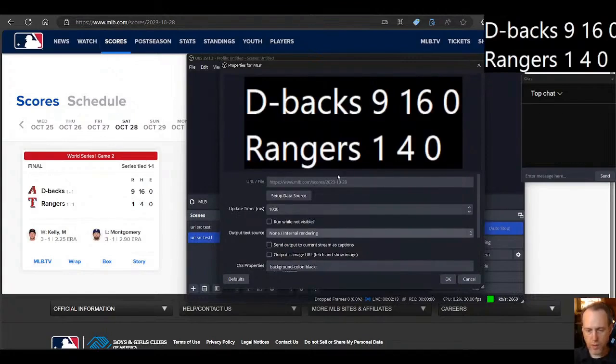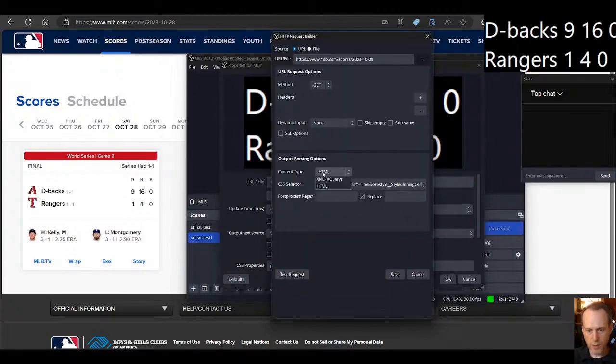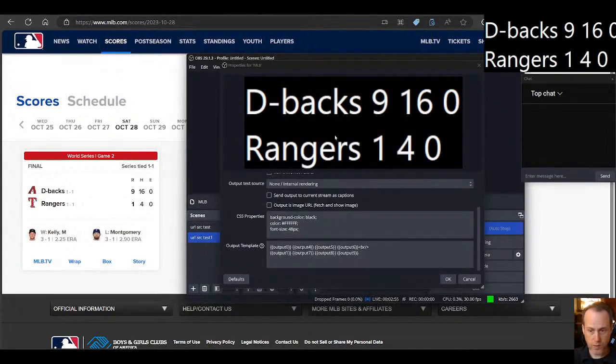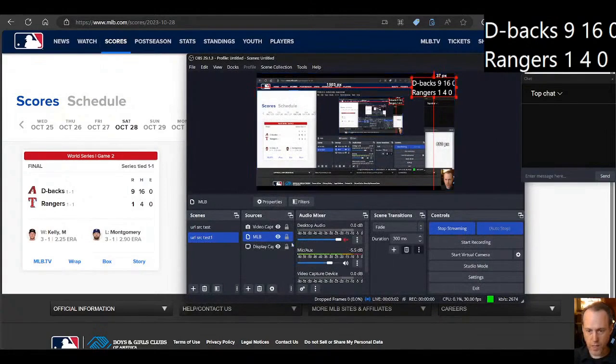Okay, so let's see how this is done. This is a new functionality that I added, which is the HTML CSS selector information extractor. There's a lot of things going on in here, and I'll explain how I did that. We can start from scratch and see how this is done. Basically, instead of doing JSON or XML parsing, you can just look at the HTML of the page and extract the information you need and bring it up in your template to show it inside OBS in however way that you want. So let's see how this is done.